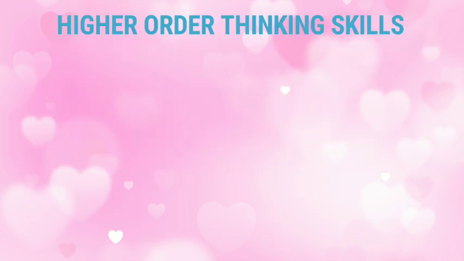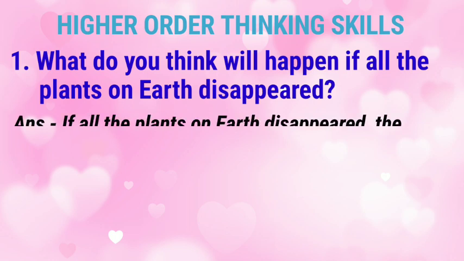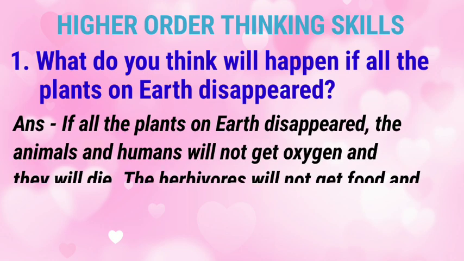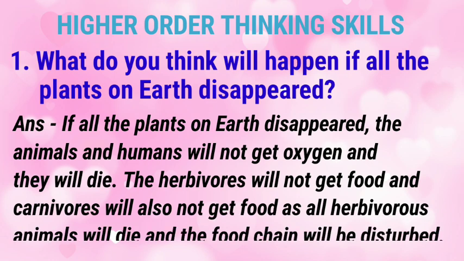Higher order thinking skills. 1. What do you think will happen if all the plants on earth disappeared? Answer. If all the plants on earth disappeared, the animals and humans will not get oxygen and they will die. The herbivores will not get food and carnivores will also not get food, as all herbivorous animals will die and the food chain will be disturbed.